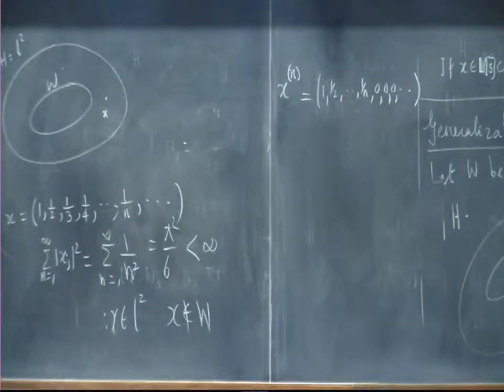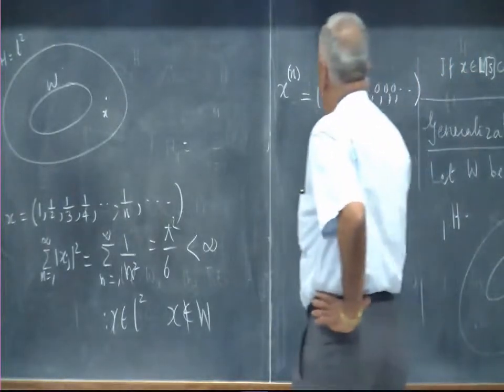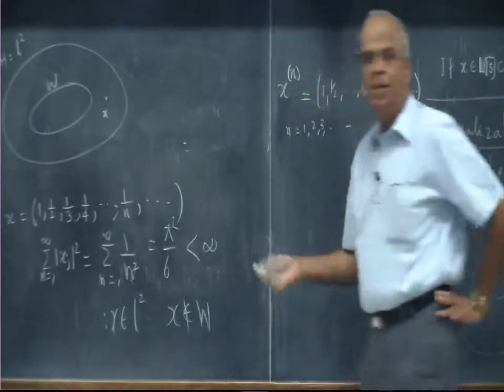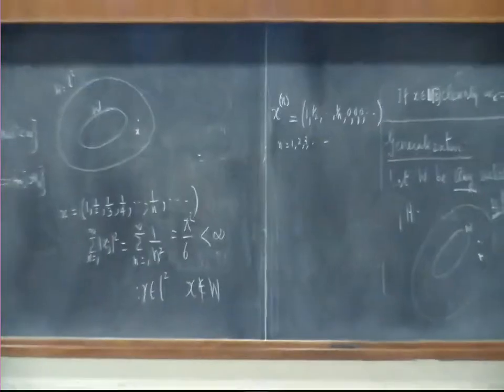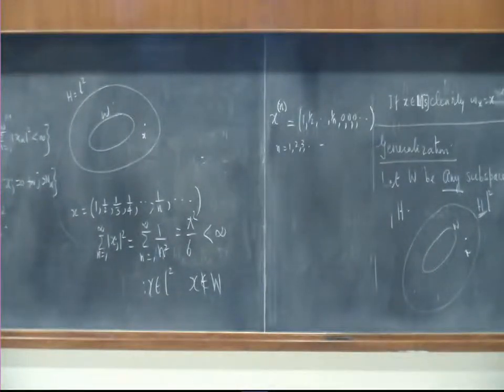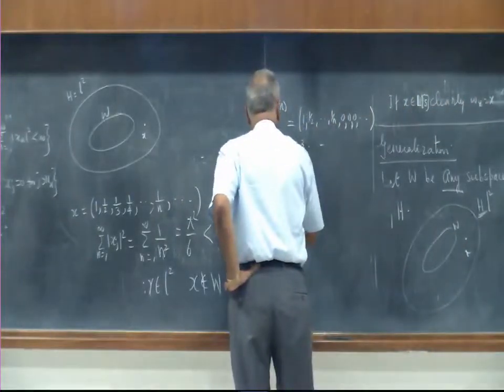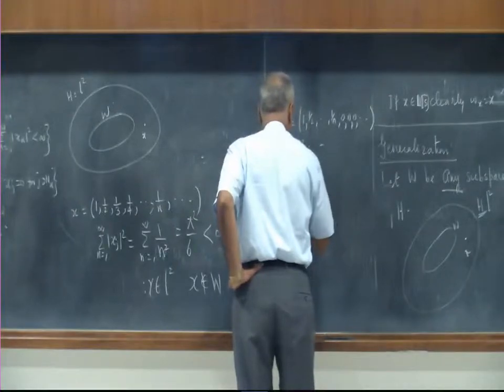Now does it belong? So for n equal to 1, 2, 3, etc., we get a sequence of vectors now. All these are in W now. Why? Because they have only a finite number of non-zero coordinates. So xn's belong to W.